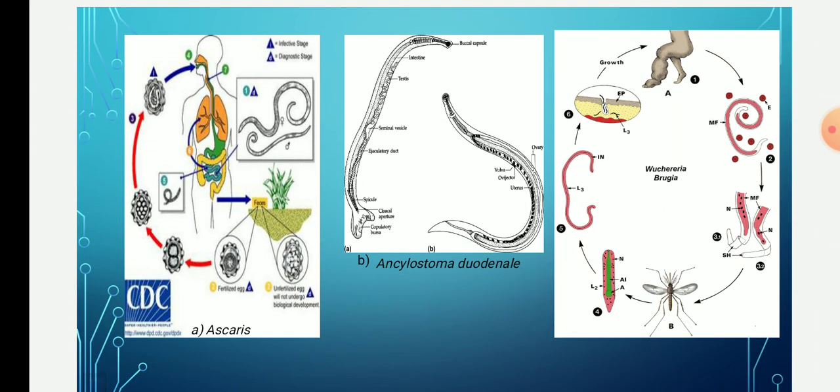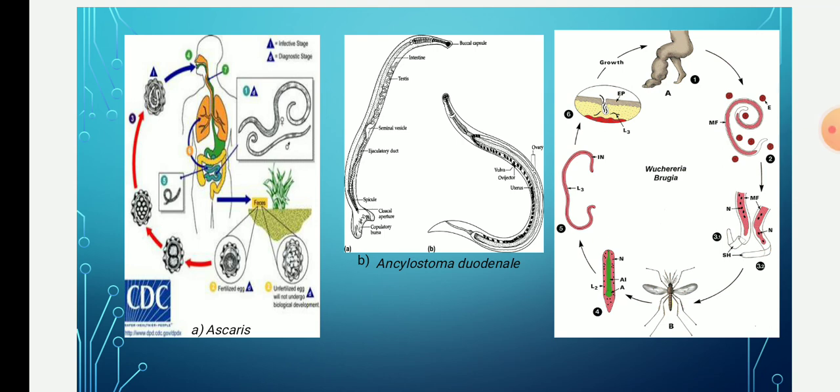This slide contains the life cycles of Ascaris and Wuchereria bancrofti. A is the life cycle of Ascaris, whereas B is the organism Ancylostoma duodenale, and this last one, C, is the life cycle of Wuchereria bancrofti. We'll first study the life cycle of Ascaris.